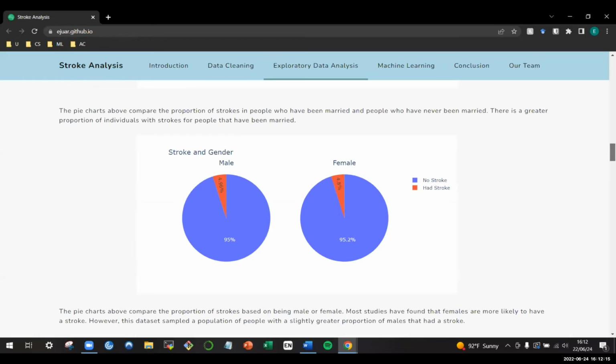Our next pie chart is on stroke and gender. This pie chart compares the proportion of strokes based on being male or female. Most studies have found that females are more likely to have a stroke. However, this dataset sampled a population of people with a slightly greater proportion of males that had a stroke. It's a very slight difference, but it's interesting because either the people in our data sample tended to just have strokes either way and didn't reflect the majority population, or there could be other factors. Generally it's just interesting to think about in relation to previous research that has been done.